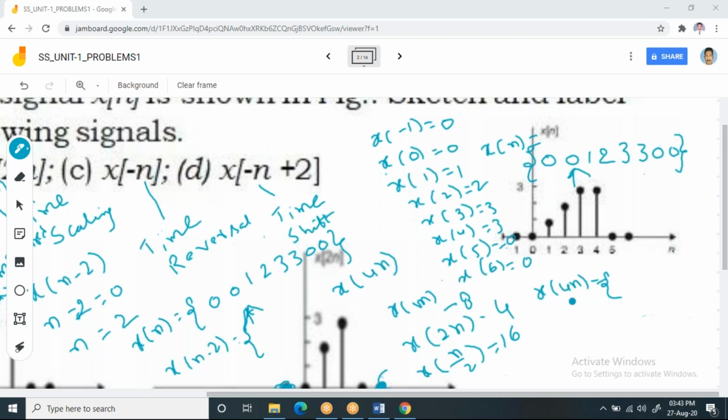Now you apply the same technique here. When you consider n equal to -1, x of -1. When you substitute n equal to -1, x of -4 is not there, so you start with n equal to 0. When you substitute n equal to 0, x of 4 into 0 is also 0. So the first value which you are going to get for x of 4n is 0, and the second value which you are going to get is 3.